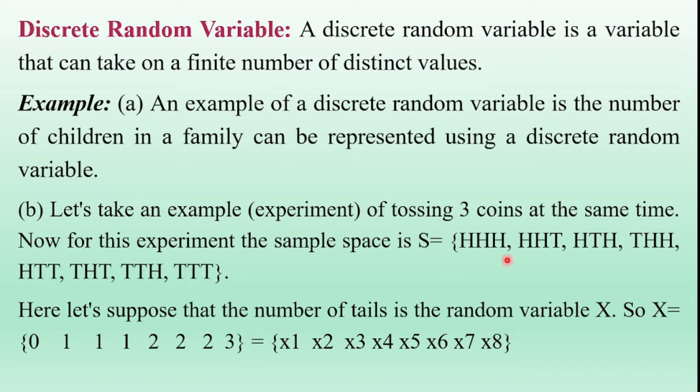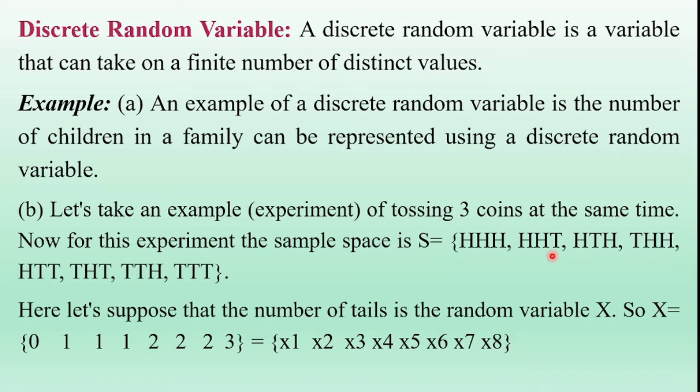In these outcomes, the random variable X is defined as the number of tails. In the first outcome, HHH, there is no tail, so X is 0, a finite number.